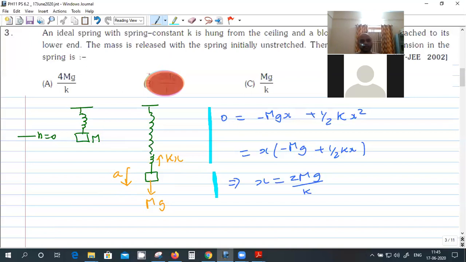But if the condition is that the mass is released gradually, by holding it by hand, then the acceleration will be 0 if released gradually. You hold the mass by hand and lower it slowly, step by step, so each acceleration is negligible and almost 0. In that case, the extension will be this one. This problem we have already solved.